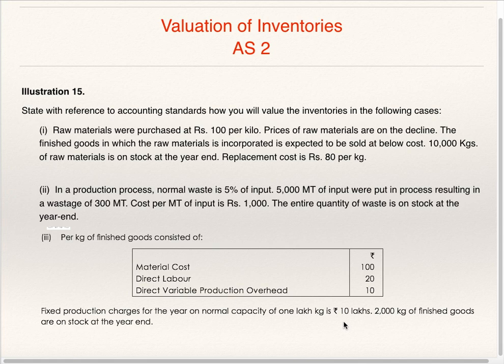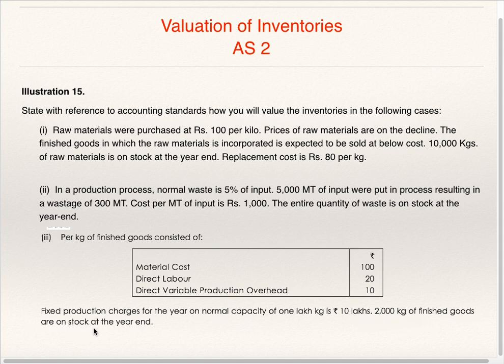So fixed production overhead per kg is 10 lakh divided by 1 lakh, which is equal to 10 rupees per kg. Material 100, labor 20, variable overhead 10 and fixed overheads are also 10. So 100 plus 20, 120 plus 10, 130 plus 10, 140. So total cost is 140 per kg.